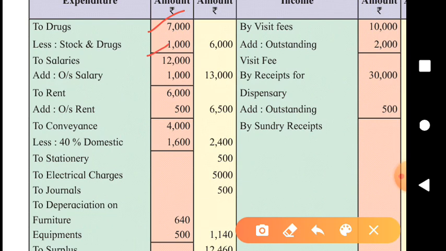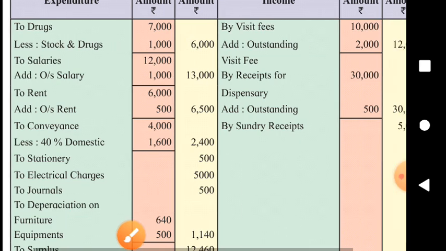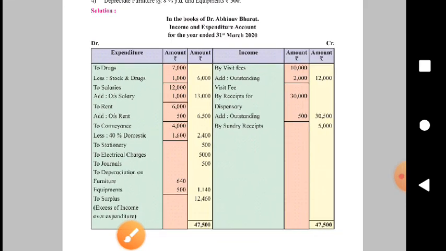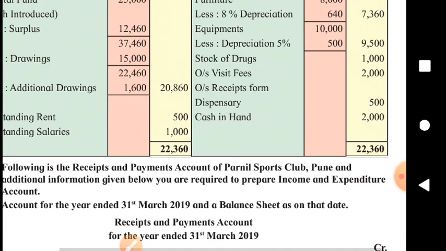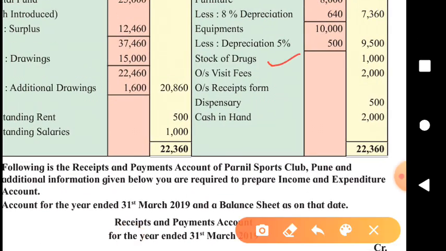So only drugs of rupees 6000 have been used this year. So the expense is not 7000 on drugs, it is just rupees 6000 for this year. And this stock is asset for the business. Any kind of stock is asset for the business. So this closing stock of drugs will be shown on asset side 1000.